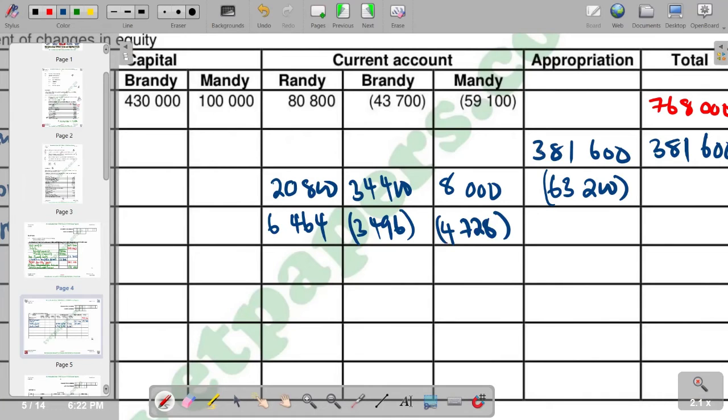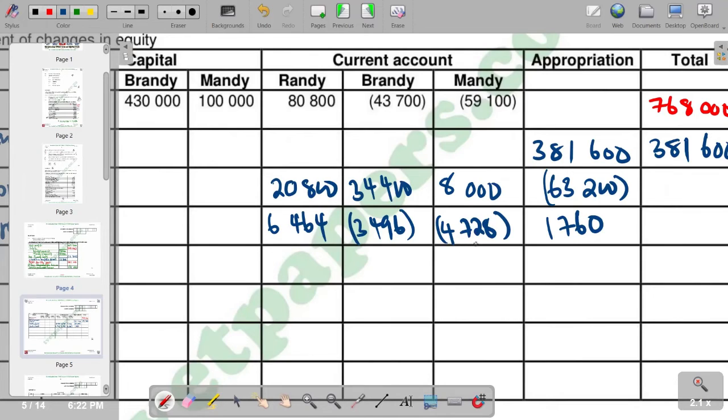And of course, to get the total for appropriation, we're going to say 6,464 minus 3,496 minus 4,728. Then we get the total that is supposed to come under appropriation. So you see that the answer that we get there is going to be 1,760, which is going to be a negative.